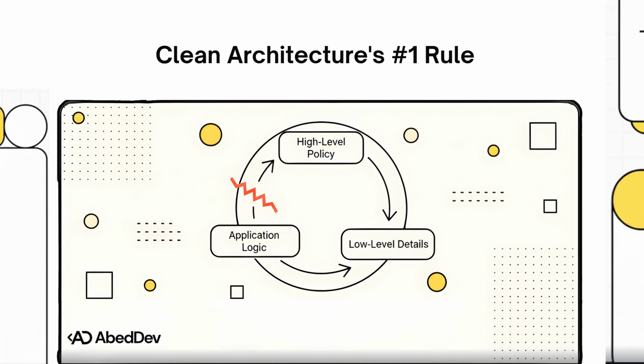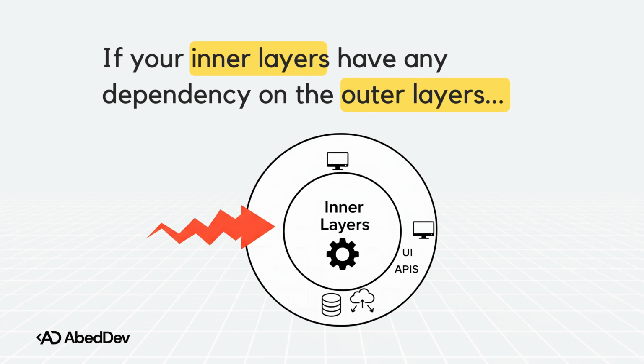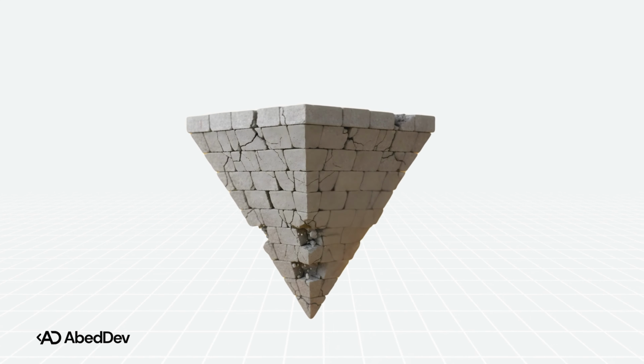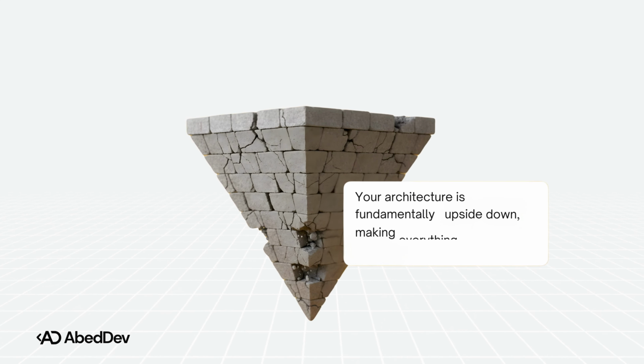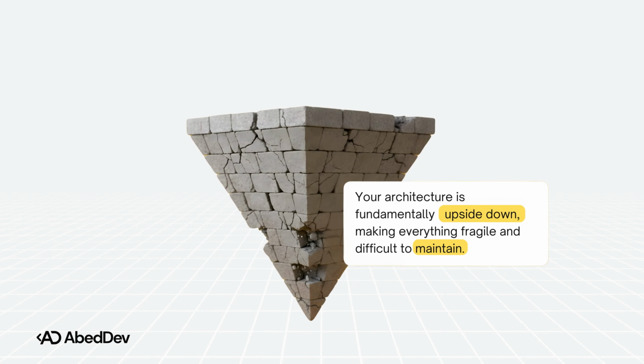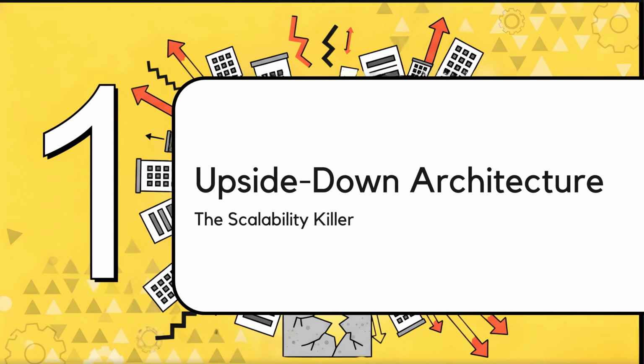Just take a look at your project. If you find that your inner core logic, your business rules, have any dependency on the outer layer, then, well, I hate to break it to you, but your architecture is fundamentally upside down. And when your architecture is inverted like that, everything, I mean everything, becomes fragile, brittle, and a total nightmare to maintain. So yeah, let's talk about the upside down architecture.